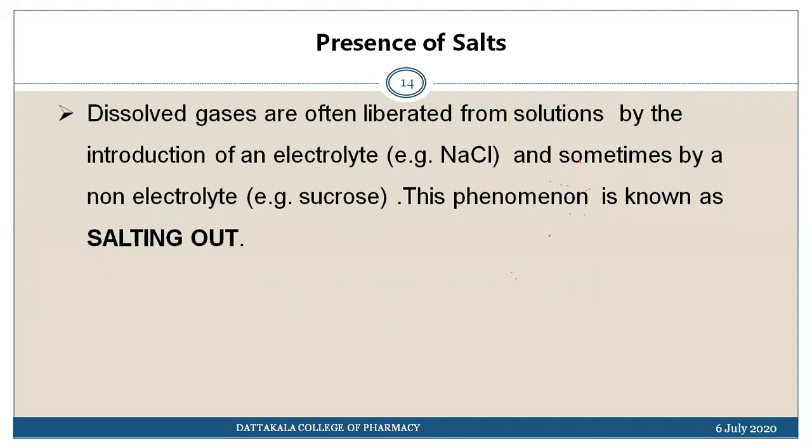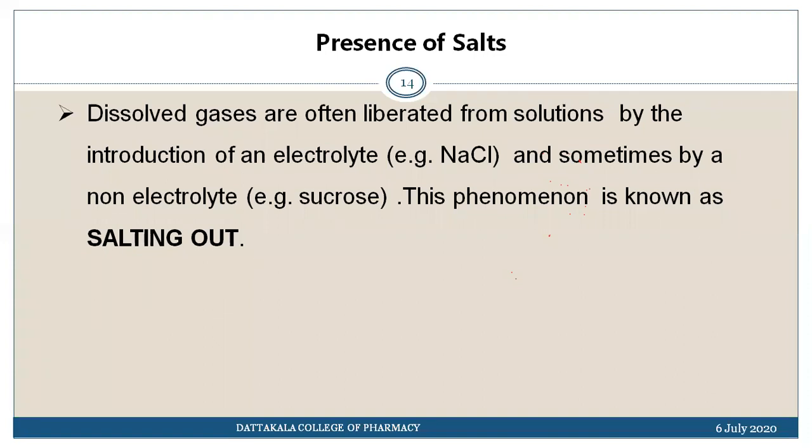So if you add electrolytes into the solution, whatever dissolved gases are available in the solution will get liberated. So ultimately what happens? The solubility of the gas decreases. And the phenomenon where this happens is called salting out.